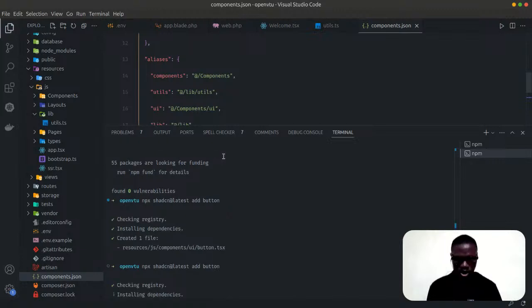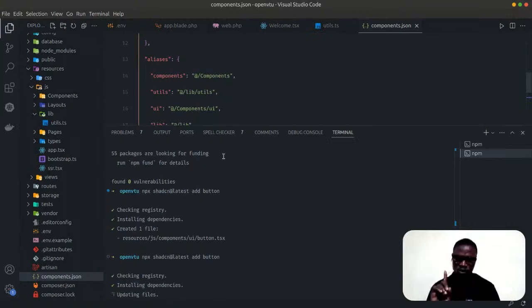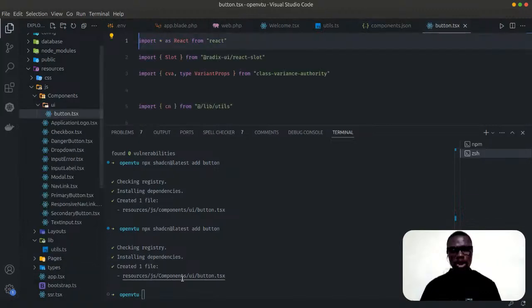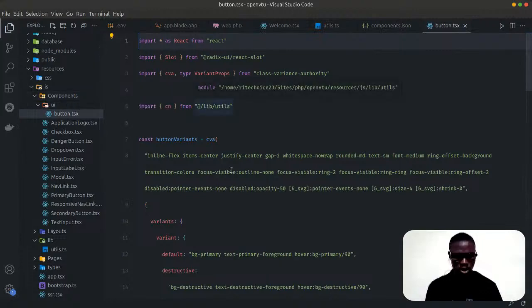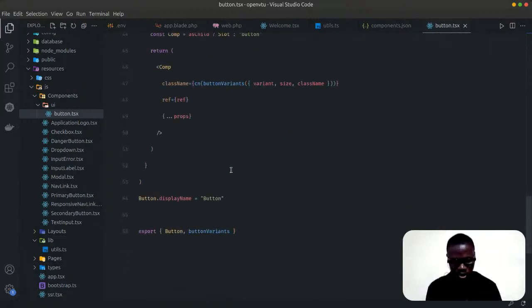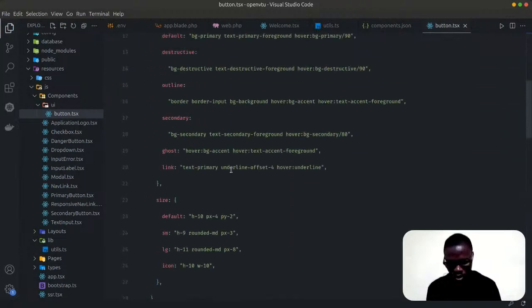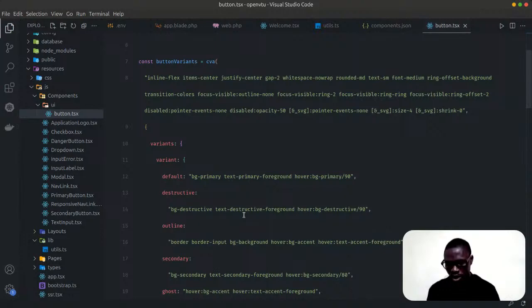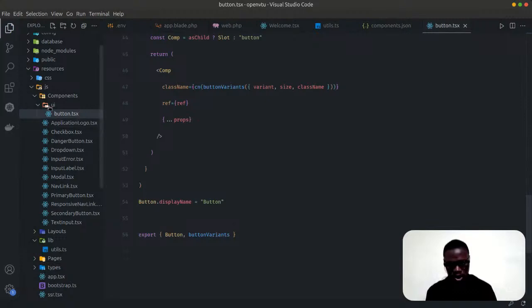Installing. All right, fully installed. You can see now that it's installed in our Components directory. It didn't create another directory for us. If you navigate this component, it's just a bunch of Tailwind CSS and your normal React. This is what you would do if you wanted to create a button component by yourself, but the ShadCN team already did that for us. You can give them a round of applause anywhere you are. So now let's proceed here.